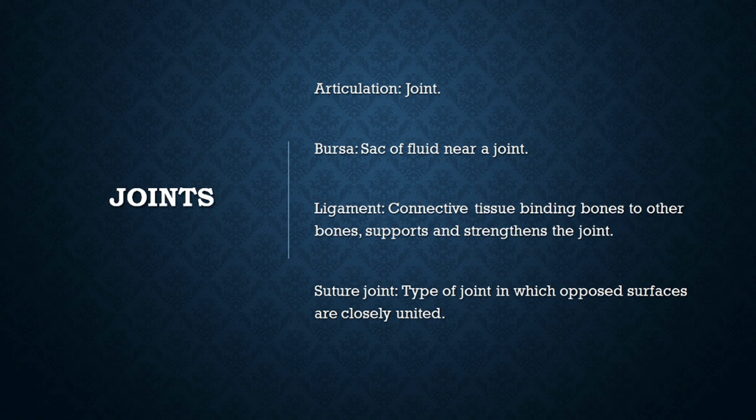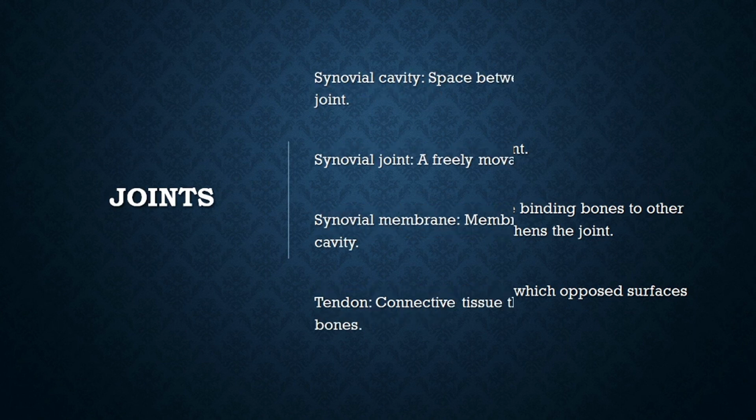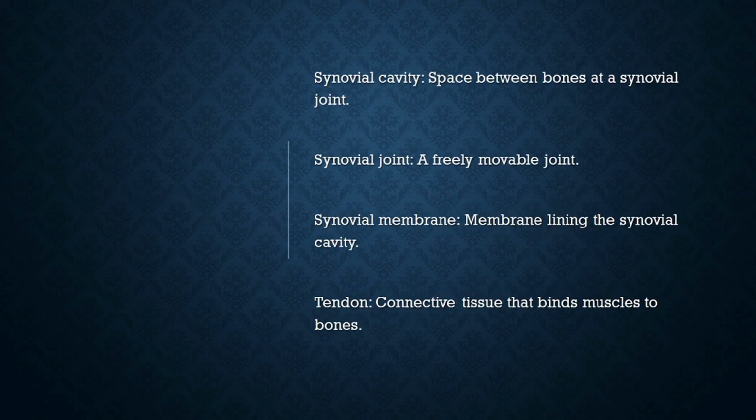Under joints: articulation, joint. Bursa, sac of fluid near a joint. Ligament, connective tissue binding bones to other bones, supports and strengthens the joint. Suture joint, type of joint in which opposed surfaces are closely united. Synovial cavity, space between bones at a synovial joint.